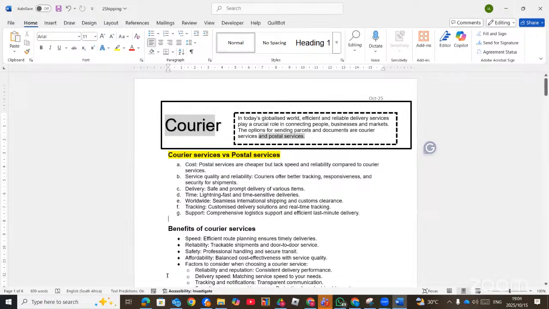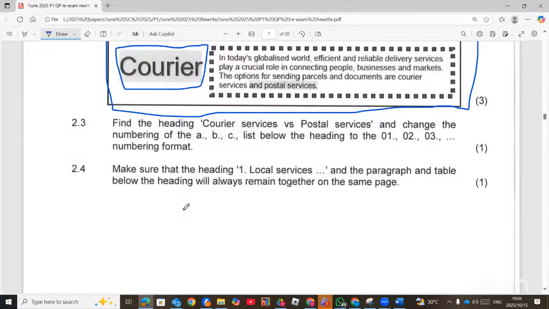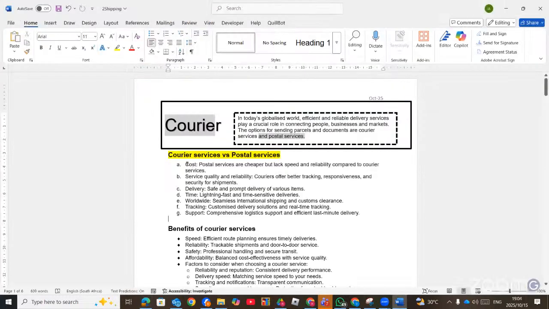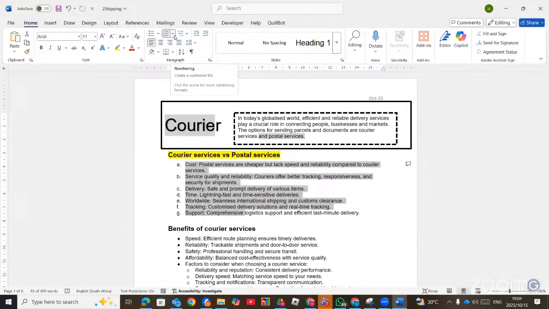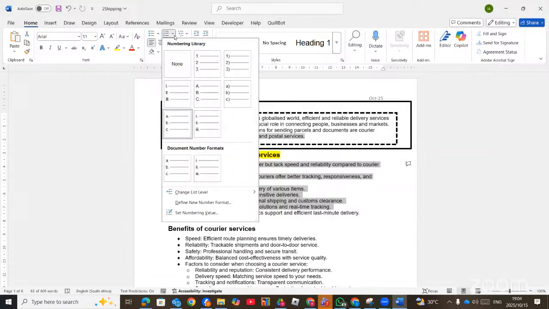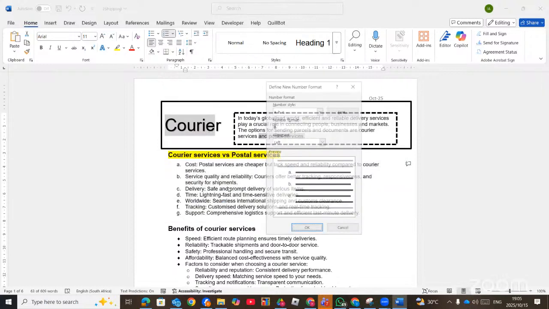The next question: find the heading Courier Services versus Postal Services and change the numbering from ABC of the heading to 01, 02, 03. So here is the numbering system, which is ABC, and the question wants us to change it to 01, 02. So you select it, you go to the numbering system, and then you choose define new bullet format or number format.